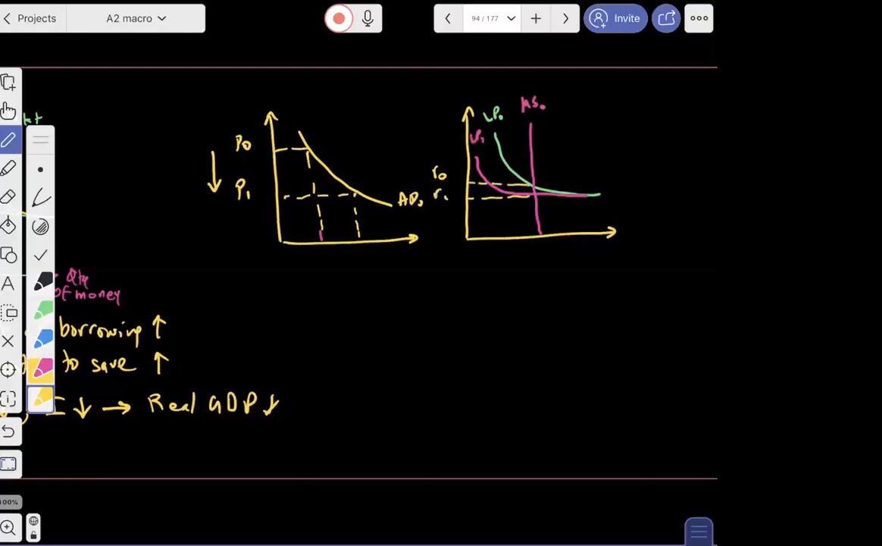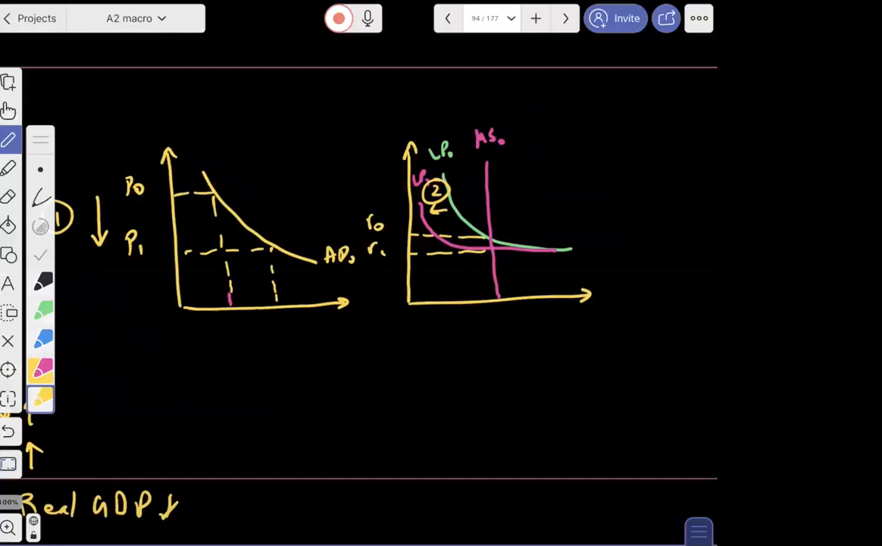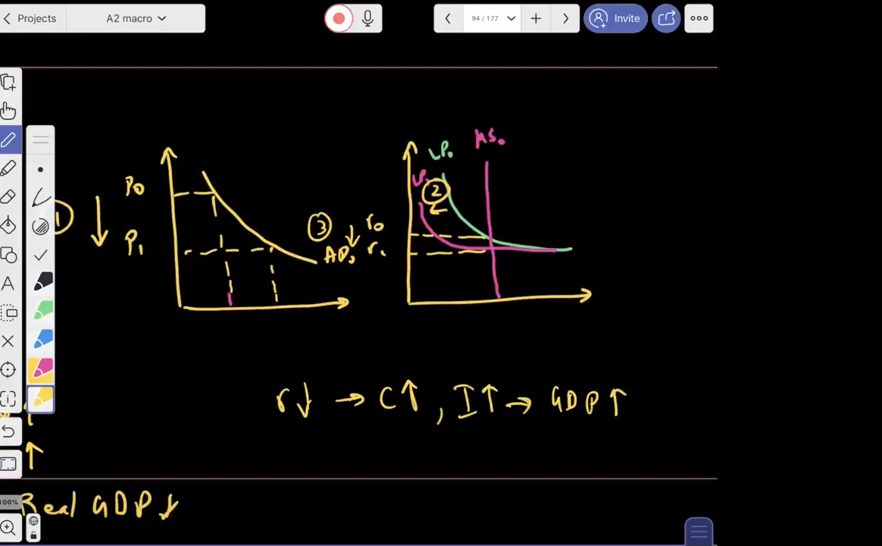That fall of interest rate results in, so this is number one. Number two was demand for money going down. Okay, let me just zoom it so that it becomes better. Number three is the interest rate going down. And when the interest rate goes down, we know consumption will go up, investment will go up, and therefore GDP will go up. So you go from Y0 to Y1. So GDP goes up.